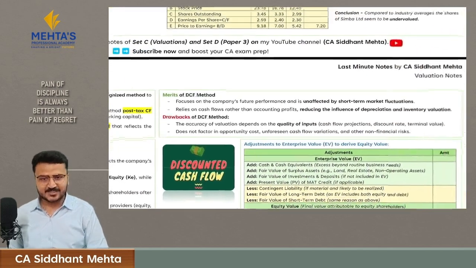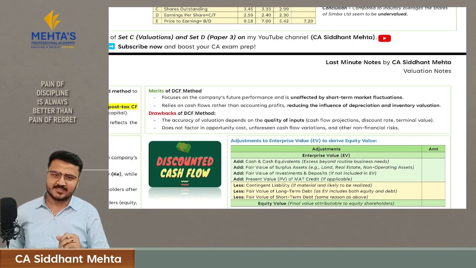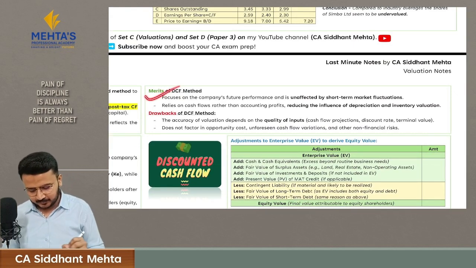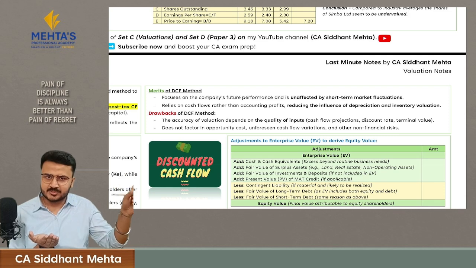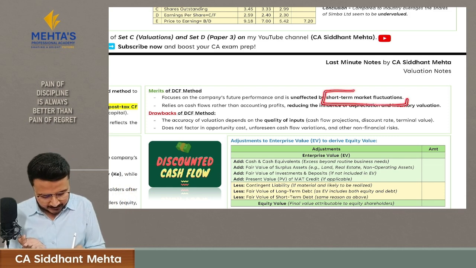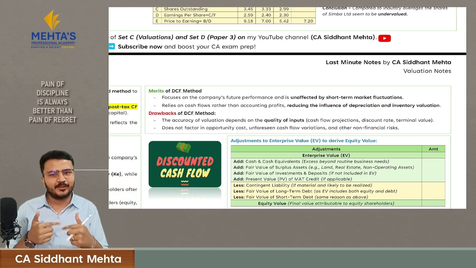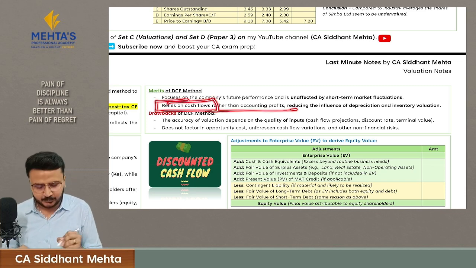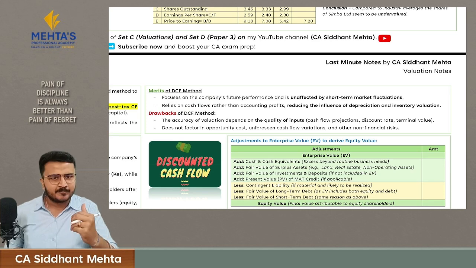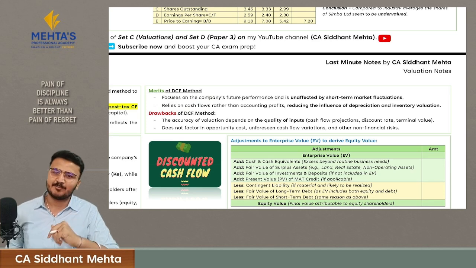But let's first understand what are the merits of the DCF method and what are the drawbacks of the DCF method. So the merits of the DCF method are, first, you are calculating the worth of your company based upon future projections. So even if there is any short-term market fluctuation, your valuation will not get affected by it. Second, here you are relying on cash flows rather than accounting profit. How this is a merit, I will explain to you later with the help of an example.